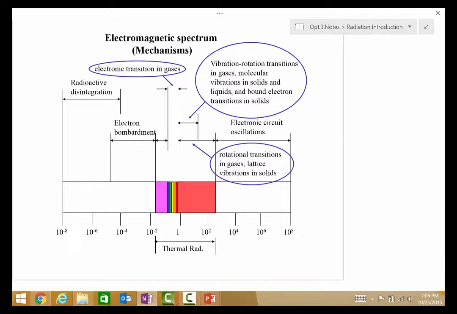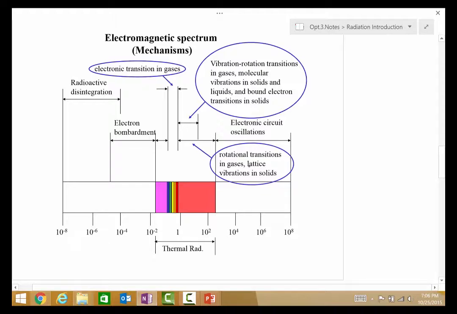As we look at the infrared or visible regime here, these are electronic transitions in gases, whereas in the infrared, these are either vibrational or rotational transitions in gases and lattice vibrations in solids. So there are vibrations or energy transitions occurring that are liberating these notional particles called photons, and it's these photons that we might imagine correspond to the electromagnetic output and radiation from these materials.